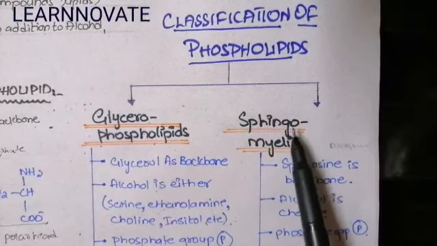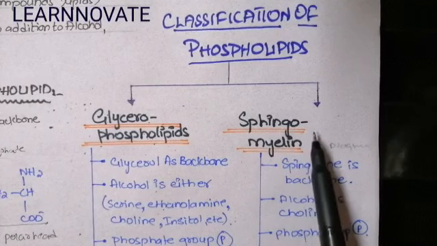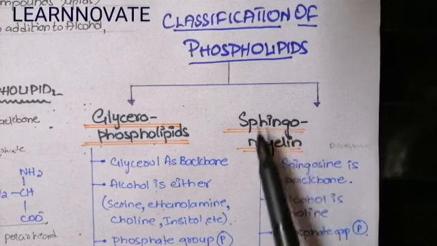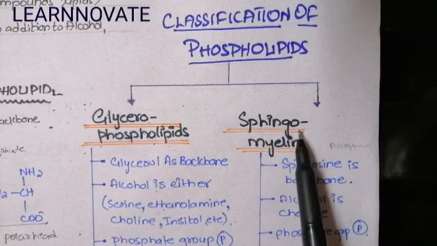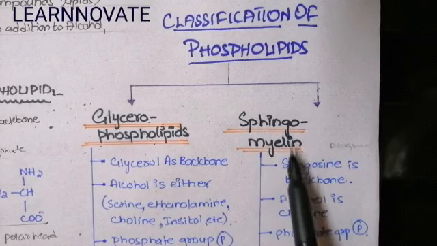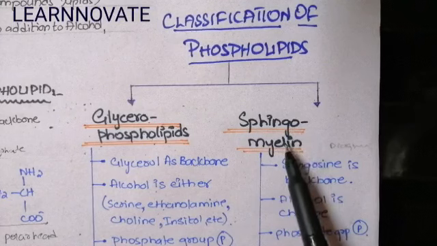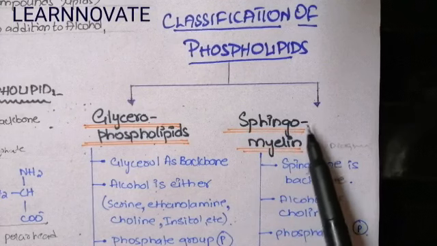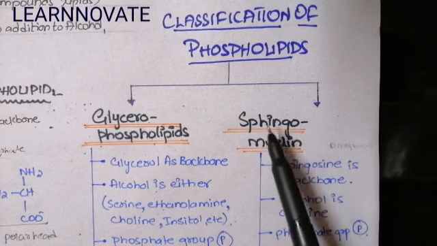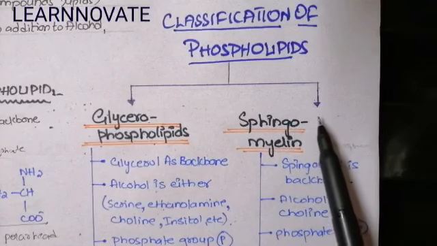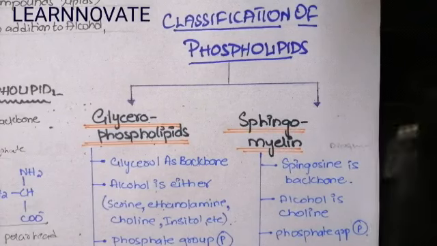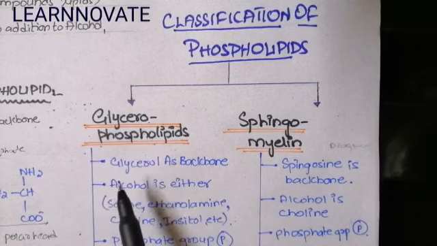While the second classification, that is sphingomyelin or the sphingophospholipid, is a structure that contains sphingosine as a basic structure. They are present in the myelin sheath, that's why the name is given: sphingophospholipids. So similarly, it has sphingosine as a backbone with the phosphate group and the fatty acid chain.